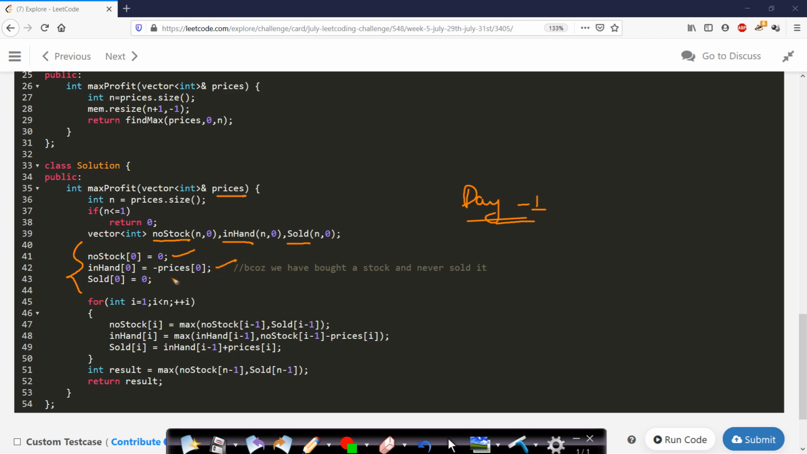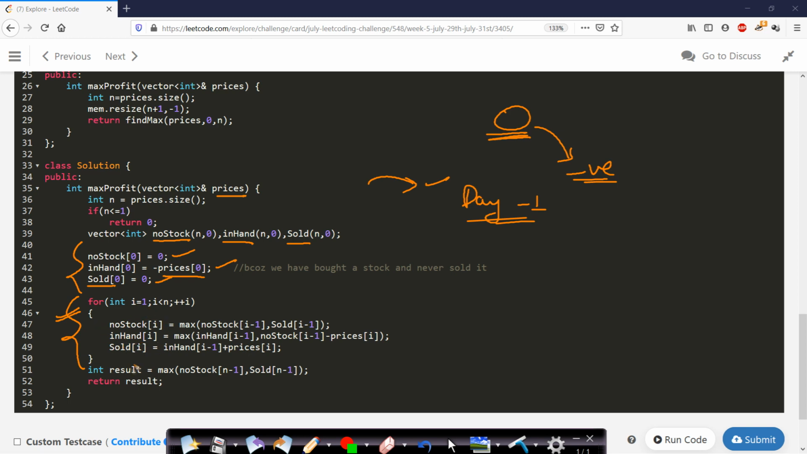In hand will have minus prices at 0, because on day 1, if you want stock in hand, then you will obviously be spending some money and buying the stock. You had initially 0 and you are spending money, so your money will go negative. So this 0 was actually profit and not your actual money. And this third state is for the selling state. You cannot sell anything without buying, so this will also be 0. These are the initial states, and these are the state transitions as I had explained earlier.